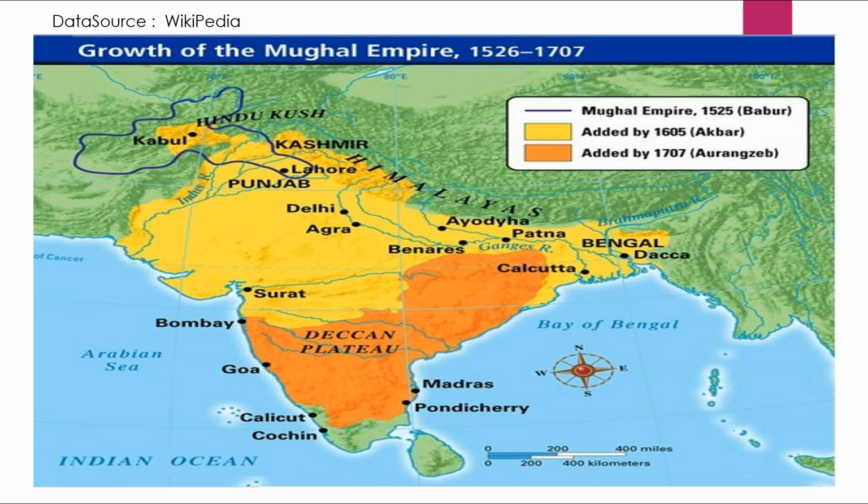So given here is a map from Wikipedia about the growth of Mughal Empire. You can see it spans from Kabul, the yellow region added by Akbar, and the orange region added by Aurangzeb. So till Aurangzeb, it became entirely huge from Kabul in the Hindu Kush to Dhaka in Bengal, and below there in Surat, Banaras, Ayodhya, as well as the added region of Aurangzeb includes the Deccan, the Maharashtra region, the Karnataka region, the parts of Kerala and Tamil Nadu. So Madras and Pondicherry were also inside the Mughal Empire in Aurangzeb's reign.